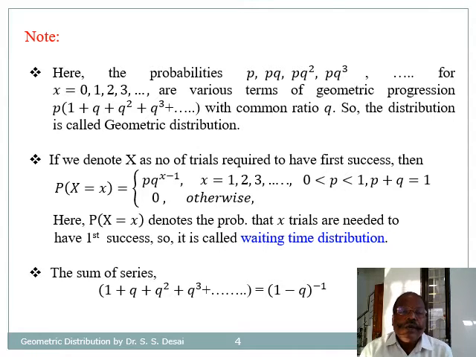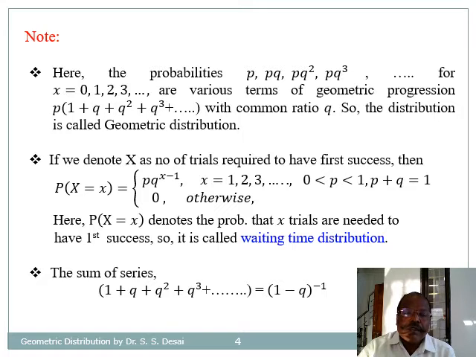Now here if we denote x as the number of trials required to have the first success, then the above PMF becomes probability that X is equal to x is p into q raised to x minus 1 for x is equal to 1, 2, 3 and so on. So probability that X is equal to x denotes the probability that x trials are needed to have first success.